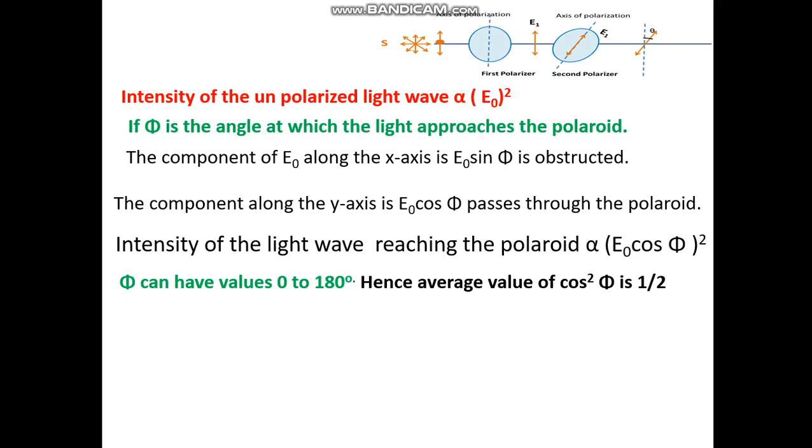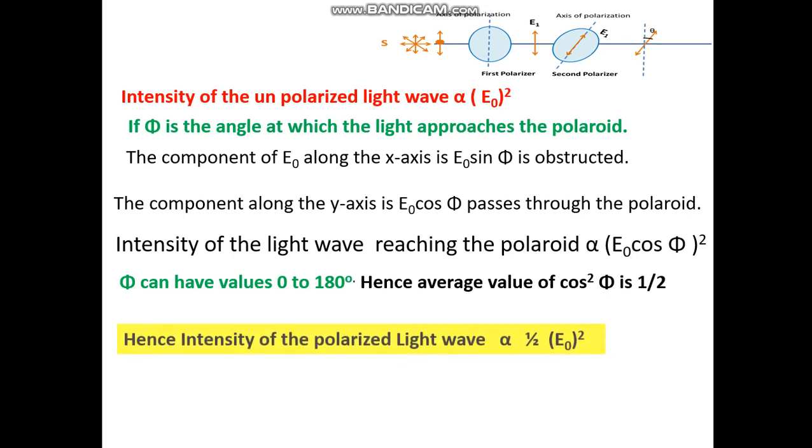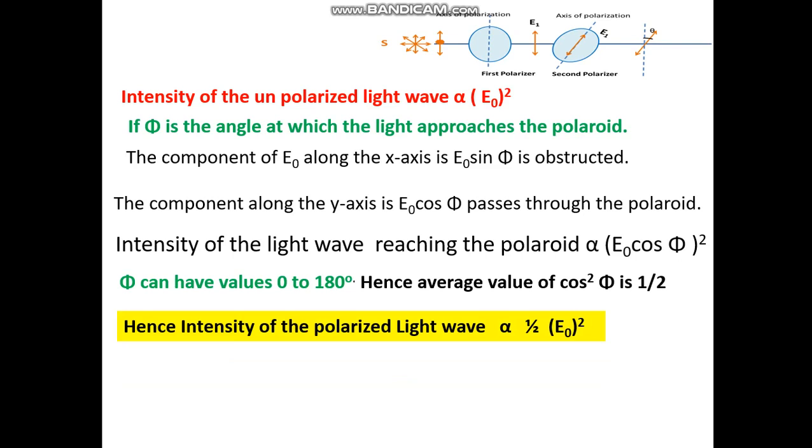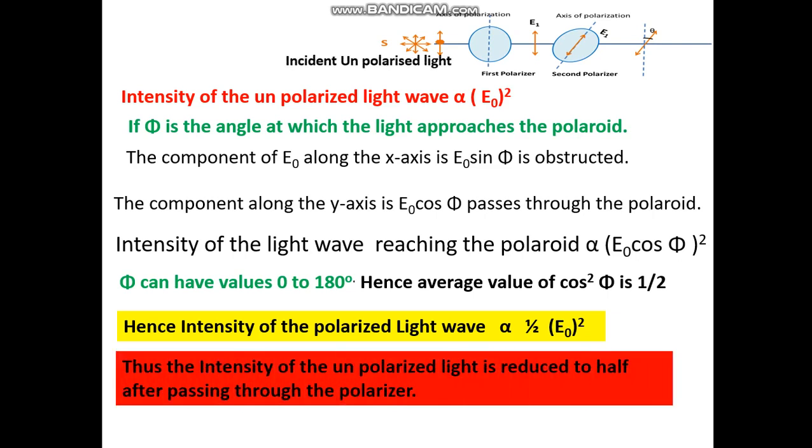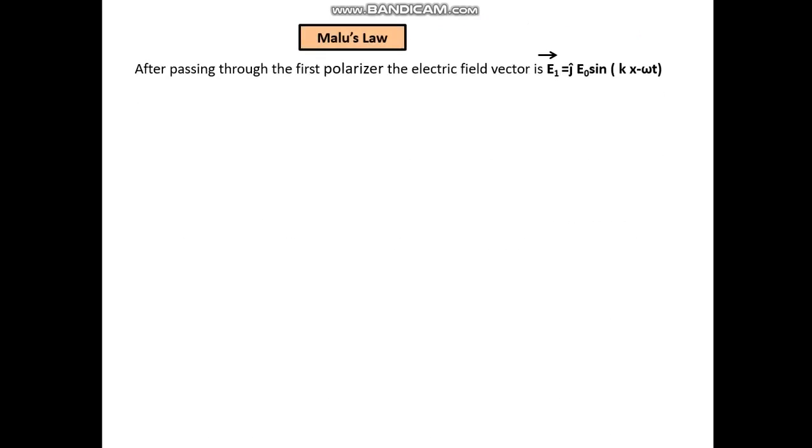Phi can have values from 0 to 180 degrees. Hence, the average value of cos square phi is half. Hence, the intensity of the polarized light wave is directly proportional to half of E0 square. Thus, the intensity of the unpolarized light is reduced to half after passing through the polarizer. Now let's see Malus law.